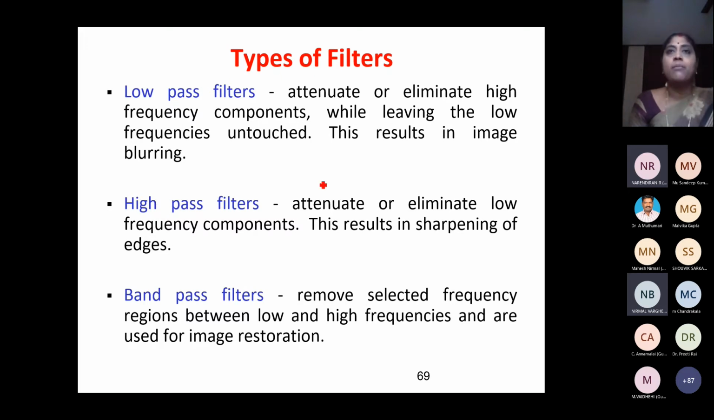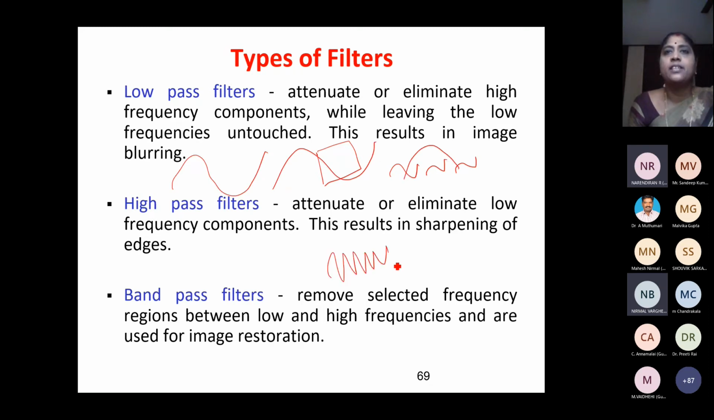See, when you take an image, what is an image? An image is a collection of multiple frequencies. So what is frequency? Change in intensity. See, suppose like this is high frequency, right? This is what? Low frequency. Suppose I have got a uniform background.